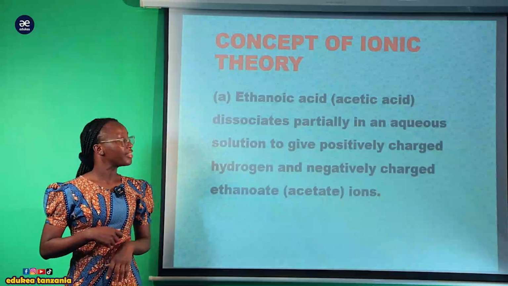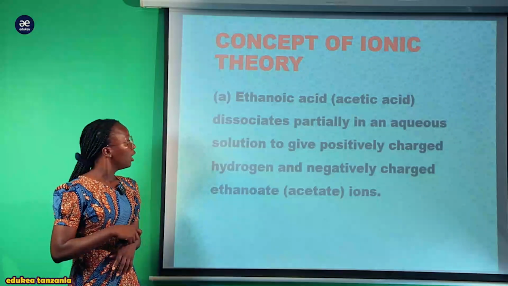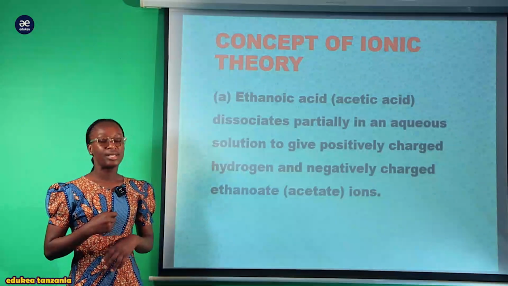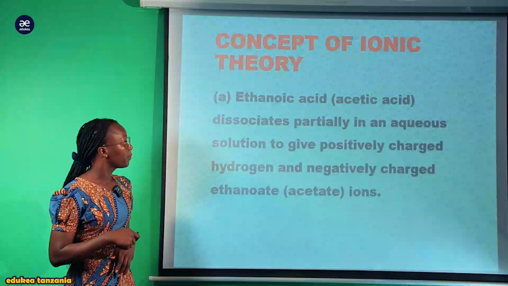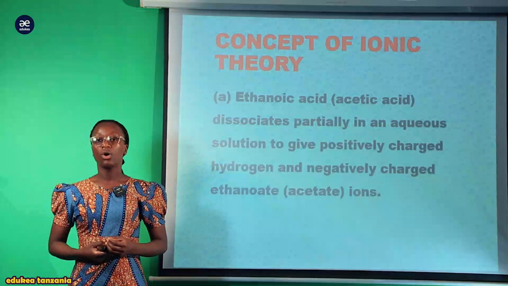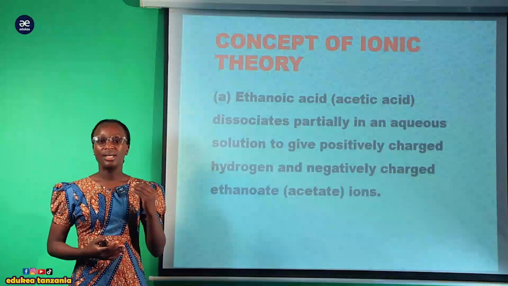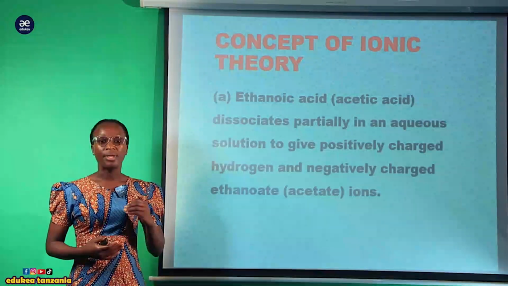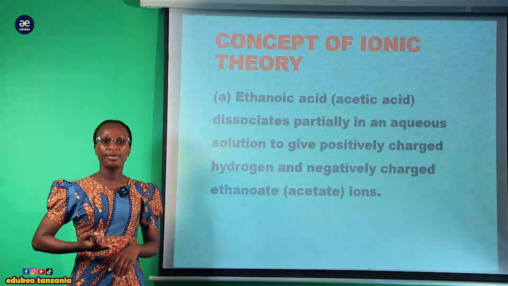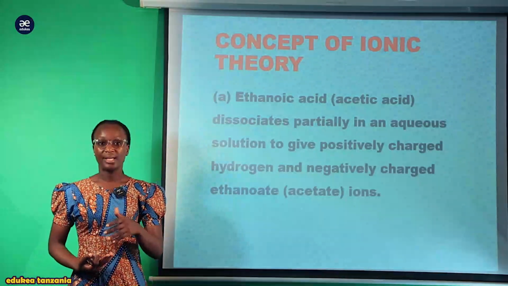For instance, we have ethanoic acid. Ethanoic acid, this is a weak acid, so it is going to dissociate partially. We are going to have the positive charge of hydrogen and the negative charge of ethanoate. So we are going to have the negative charge of the ethanoate compound, and we are going to have the positive charge ion of the hydrogen. So this tends to dissociate partially.